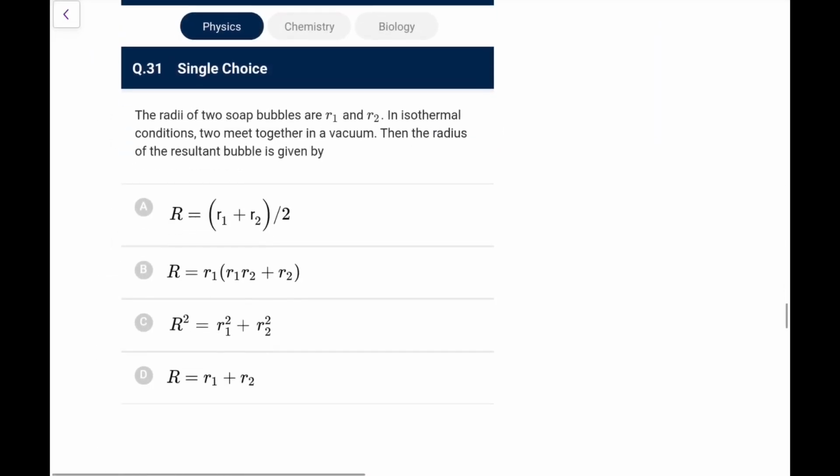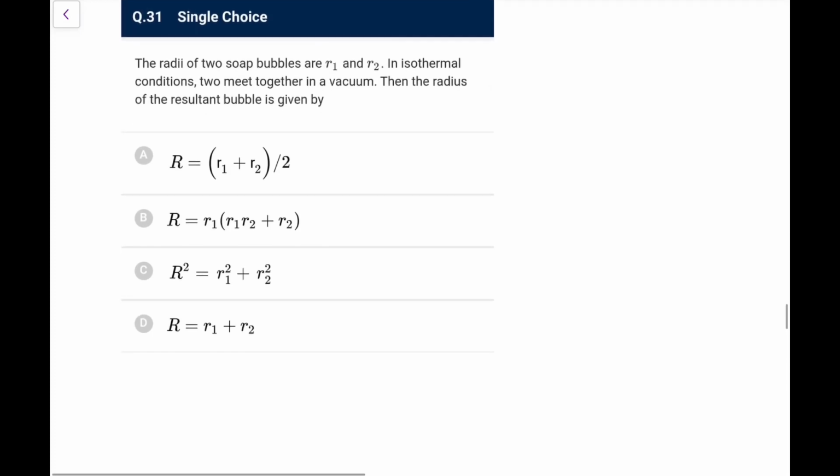Now question number 31. The radii of the two soap bubbles are R1 and R2. In isothermal condition, the two meet together in a vacuum. Then find the radius of the resultant bubble. So I think most of you remember this, but let me do it again. Because it is isothermal condition, the moles will remain the same, so N1 plus N2 would be N final.